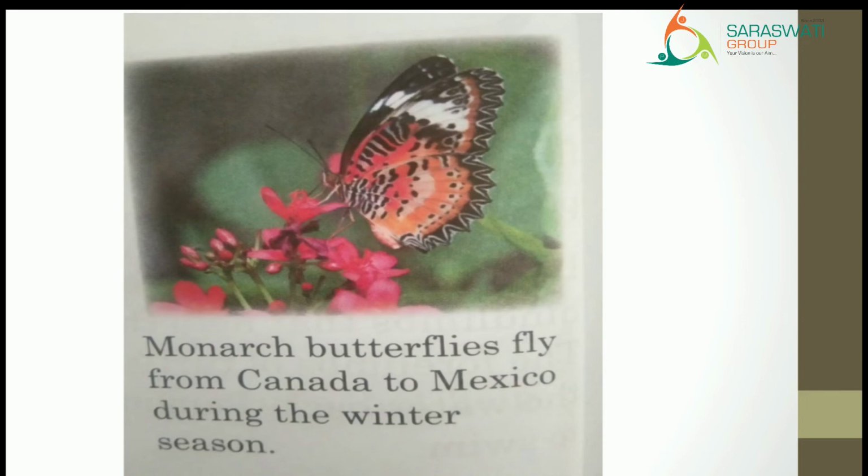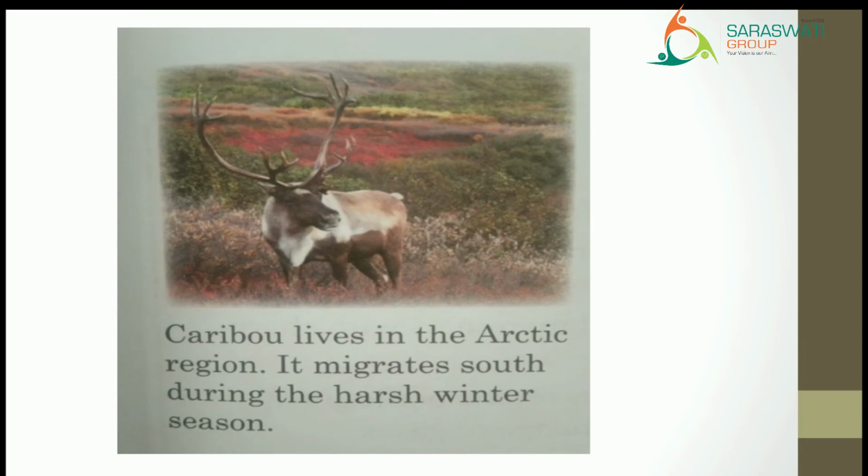Next, caribou. It's a species of deer. Right? Caribou lives in the Arctic region, a very cold region. It migrates south during the harsh winter season. Means when there is winter season in the Arctic region, they will travel to the south. Means the south part of the world, which is known as Antarctic. Right?